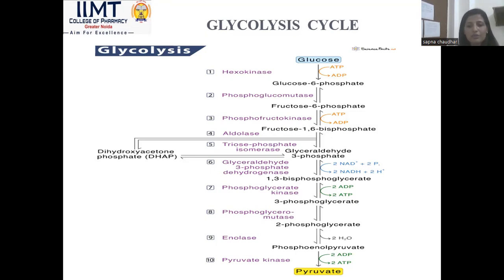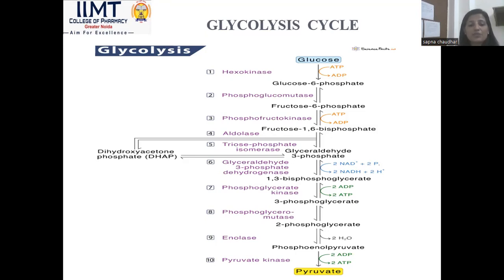During the conversion of 2-phosphoglycerate to phosphoenolpyruvate, a water molecule is formed. The last stage of the glycolysis cycle is the formation of pyruvate, which yields 2 ATP molecules with the help of the enzyme pyruvate kinase. So there are a total of 10 steps in the glycolysis cycle, but we can consider it as the main important part of carbohydrate metabolism. There are some key points of the glycolysis cycle we can discuss.